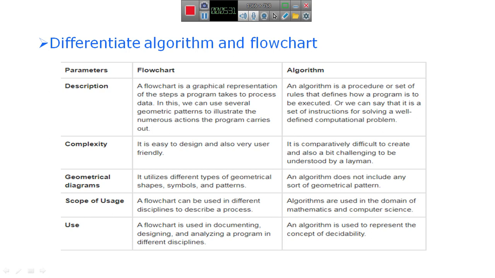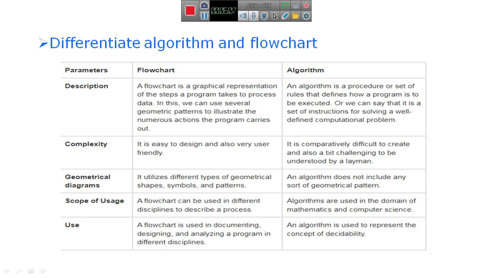And we have seen some of the symbols or diagrams that are used to draw the flowcharts. Flow line symbol or arrow mark, and the start symbol.